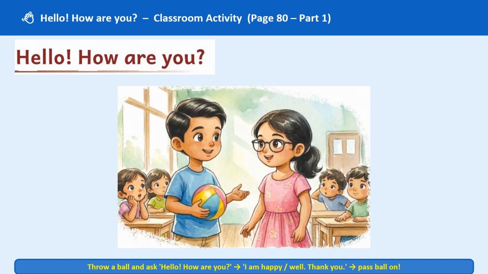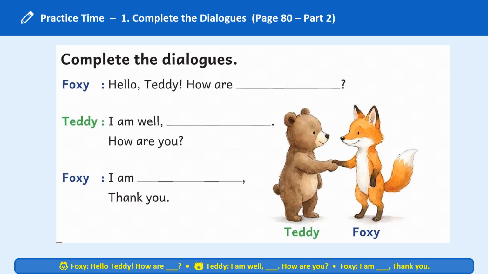So hello, how are you? This is a classroom activity. So you can throw a ball and ask hello, how are you to your classmates. So complete the dialogues. Hello Teddy, how are you? I am well, thank you. How are you? I am well, thank you.